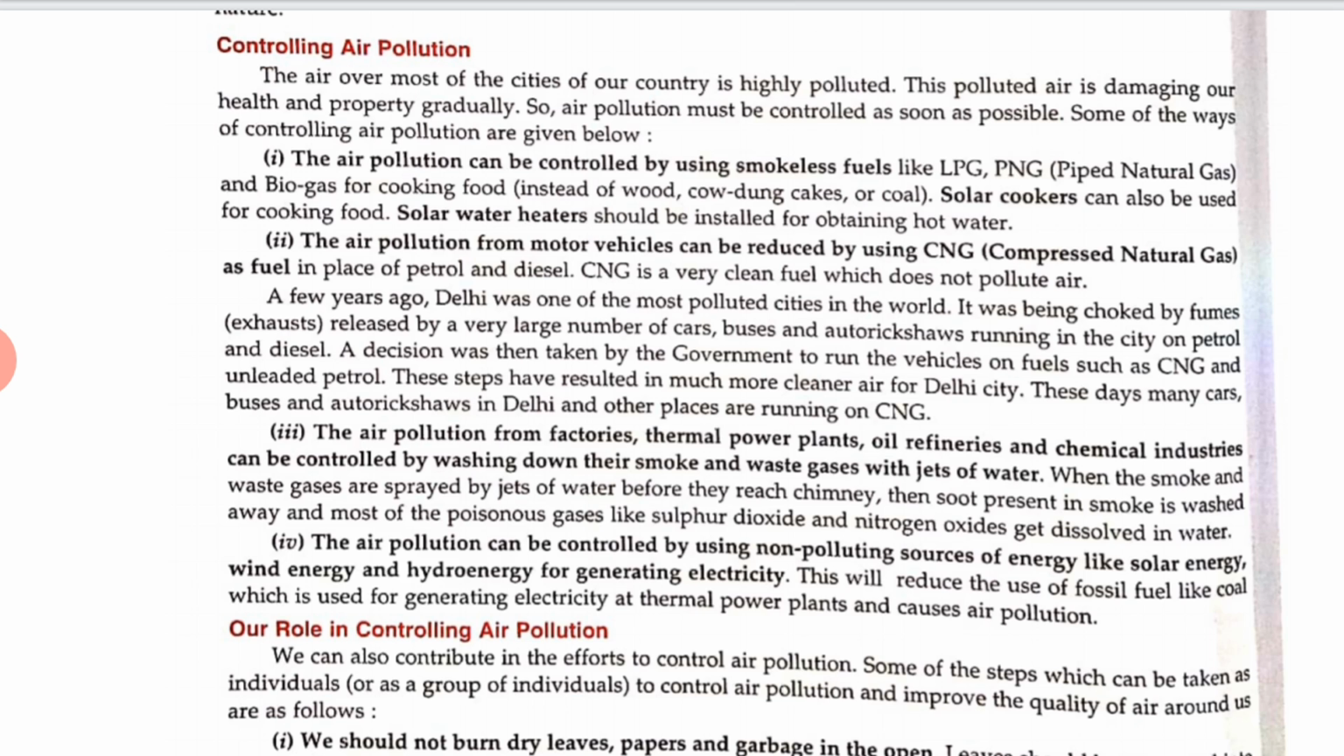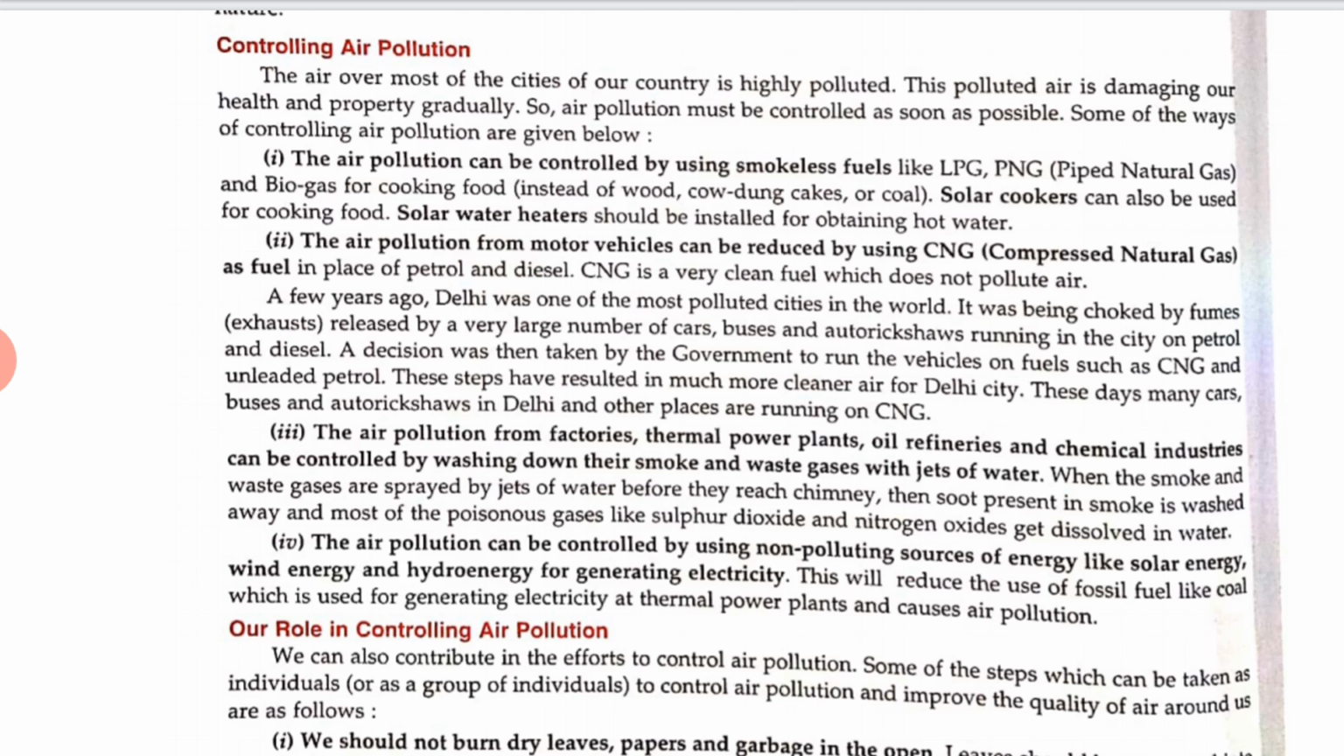Air pollution can be controlled by using smokeless fuels like LPG, PNG, that is piped natural gas, and biogas for cooking food. We can also use solar cookers for cooking, and solar water heaters should be installed for obtaining hot water. So in this way we can control it.